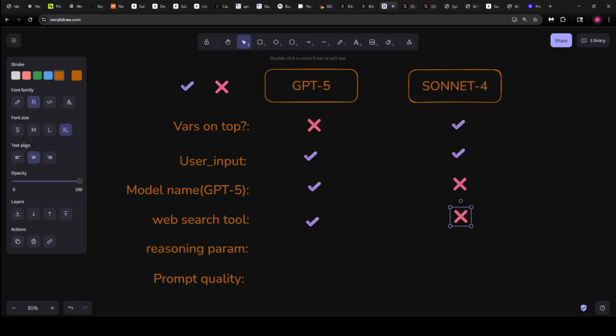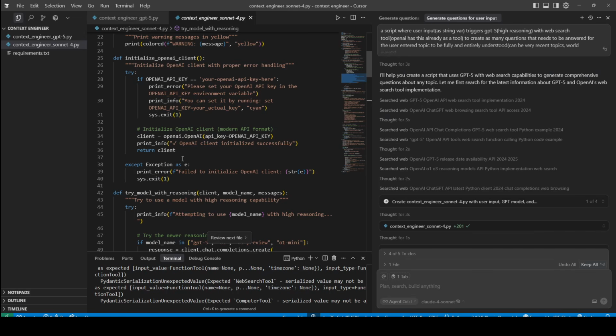Sonnet is a fail here, and this is again important because web search tool is a new ability that you can use from the OpenAI API. And Sonnet had the chance to search for it. If you look at the search, ChatGPT web browsing search tool API access 2024, it did search for it.